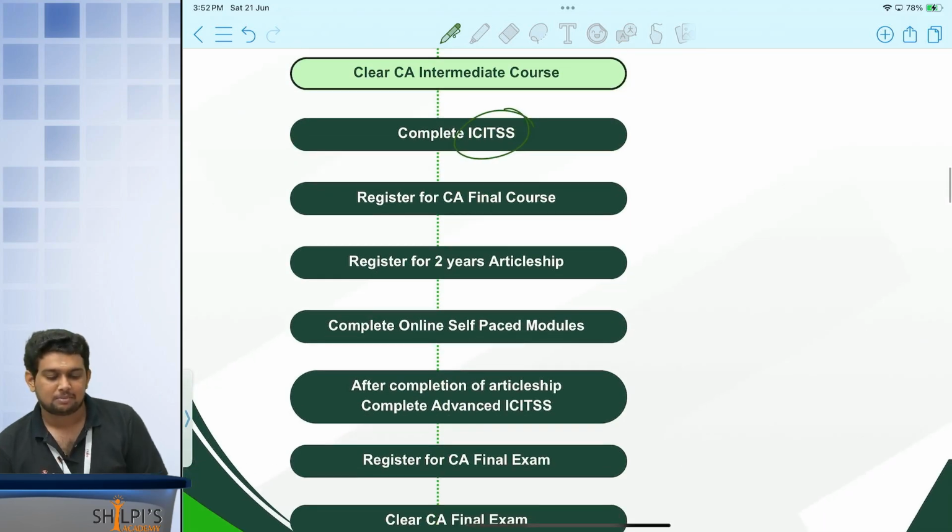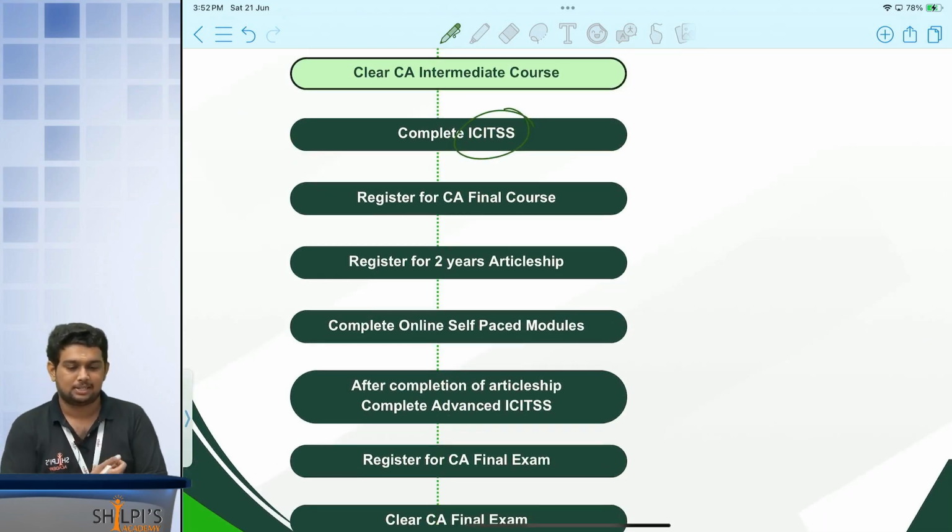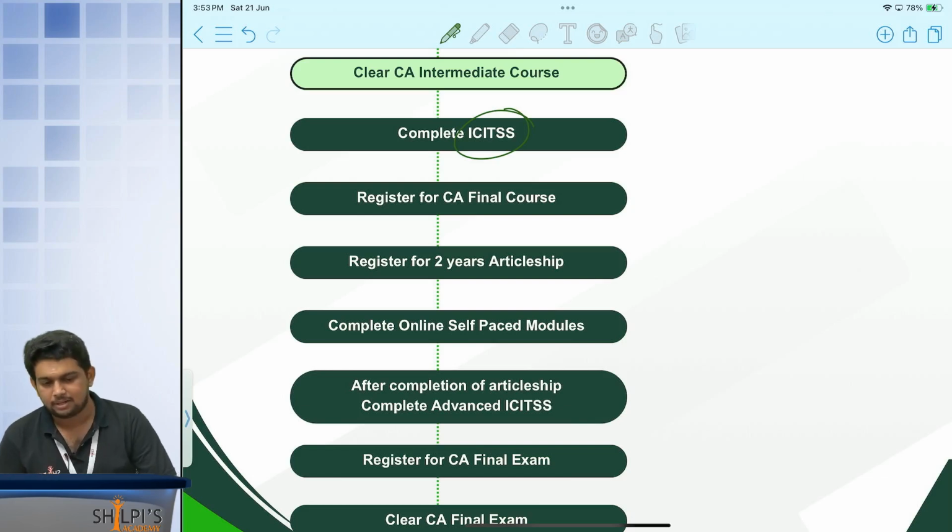Then again we have something called the advanced ICITSS course. What is this advanced ICITSS course? It is an advancement of whatever you have learned in the ICITSS course. Both these things have to be completed. First you complete that ICITSS, then only you are eligible to register for articleship. It's a prerequisite. ICITSS is a prerequisite. You have to do that.